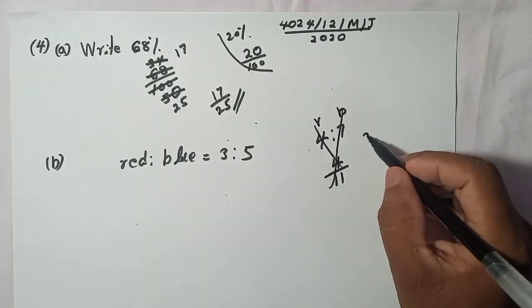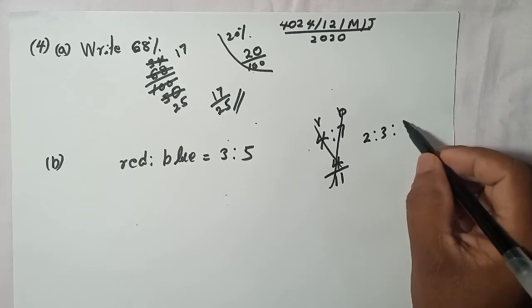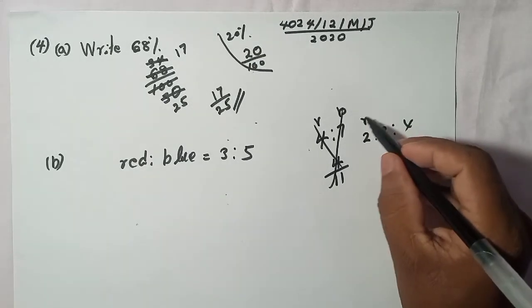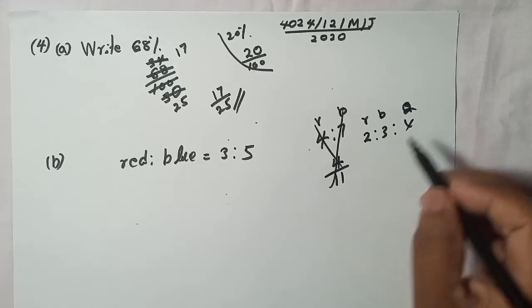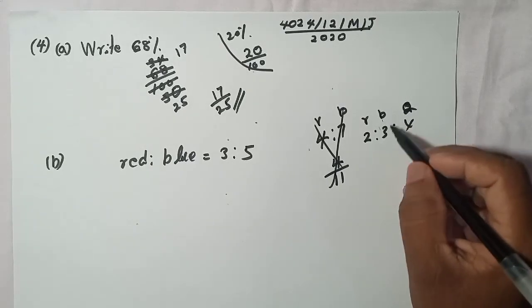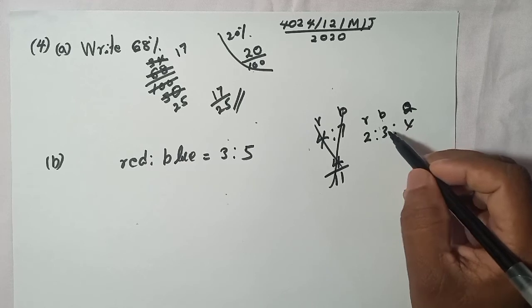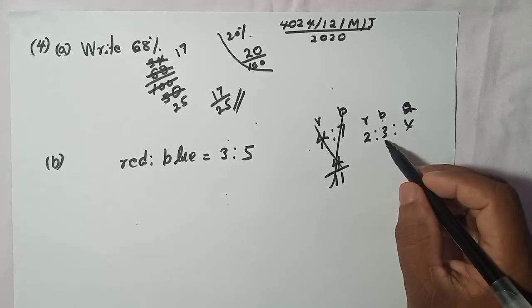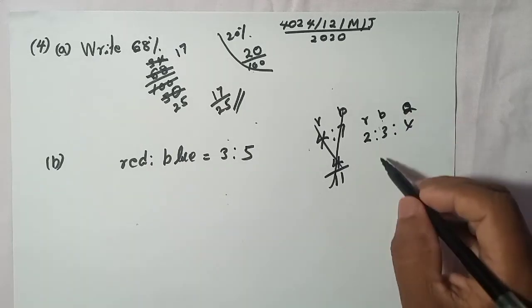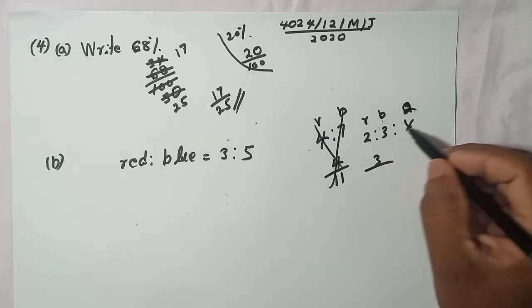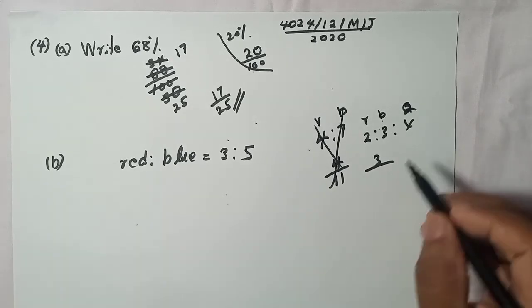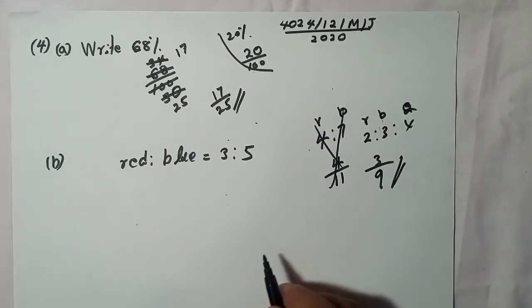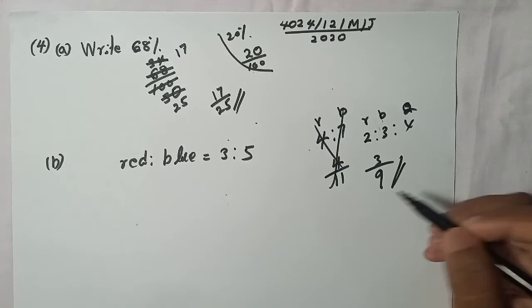Think if you have 2:3:4, where 2 is red, 3 is blue and 4 is green. If you need to write the blue amount as a fraction, blue is represented by 3, so 3 over the total: 2 plus 3 is 5, 5 plus 4 is 9. So 3 over 9, like that you can write.